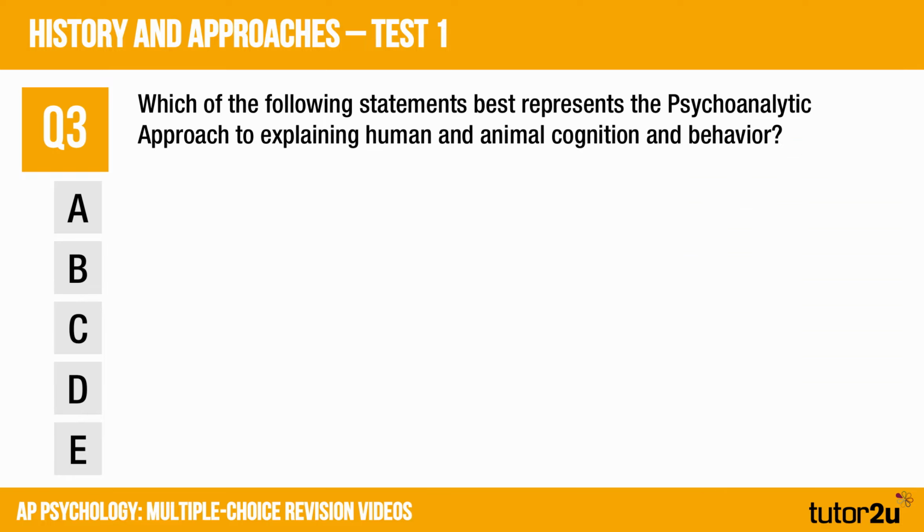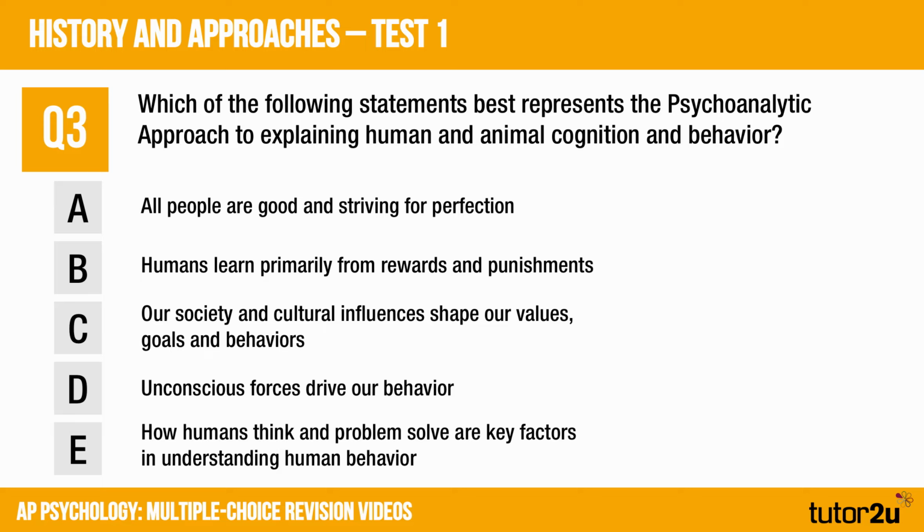Question 3 now. Which of the following statements best represents the psychoanalytic approach to explaining human and animal cognition and behaviour? 5 statements there to choose from. Pause the video and select your answer.